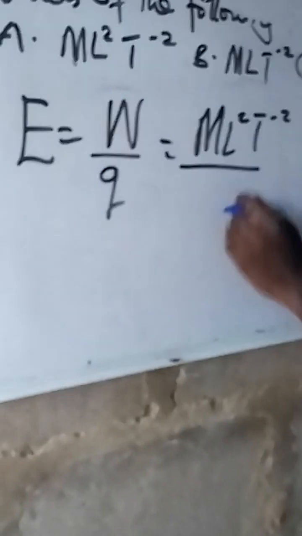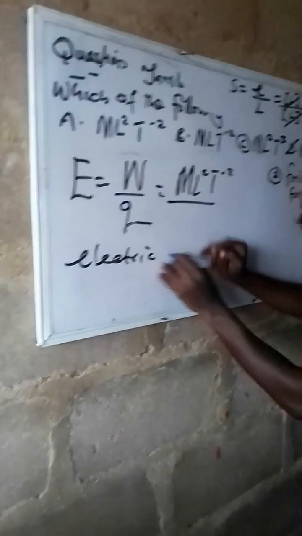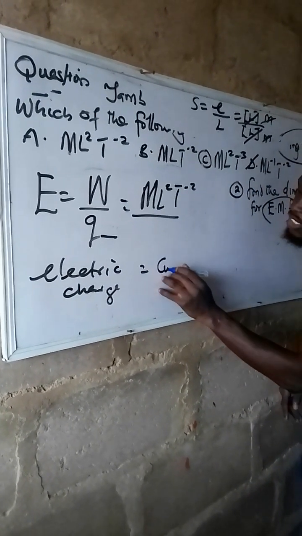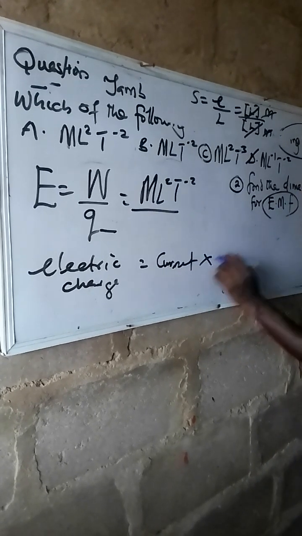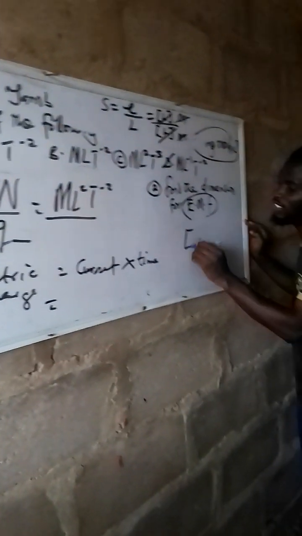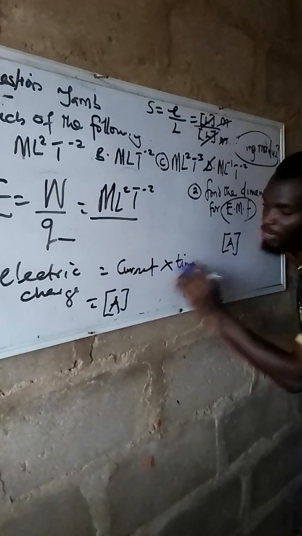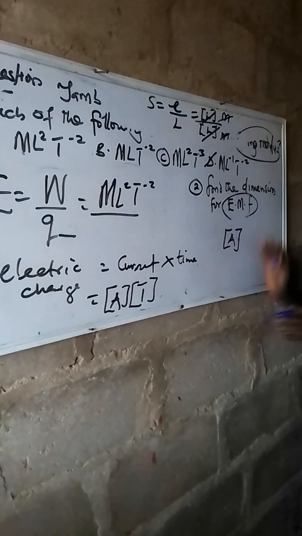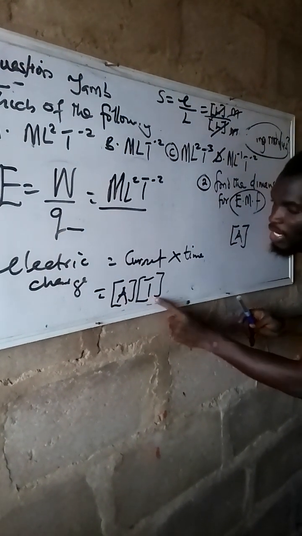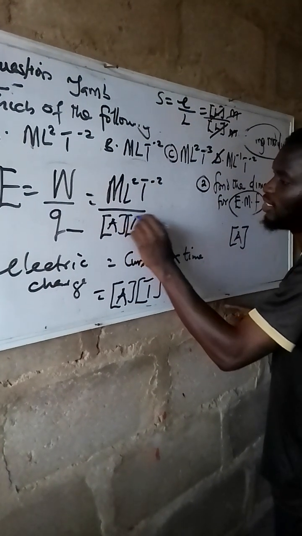So what follows? This is Q. This Q in physics is called electric charge. What do I call it? Electric charge. And what is the formula? It is current times time. Now current, I told you the dimension for current is enclosed bracket capital A. Then we put enclosed bracket capital A here. What is time? The dimension for time is capital T. We have done that for electric charge. Wherever I'm saying Q, what will I be putting? Enclosed bracket capital A and T. Are we together?